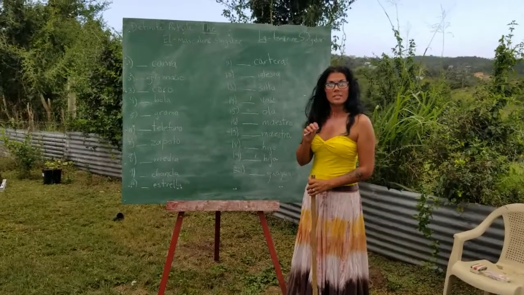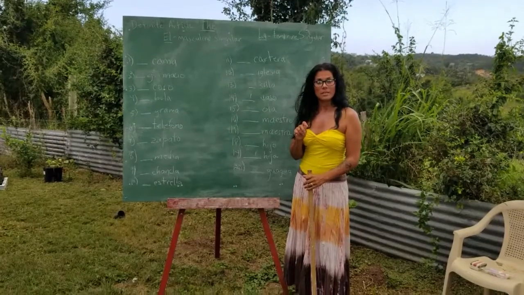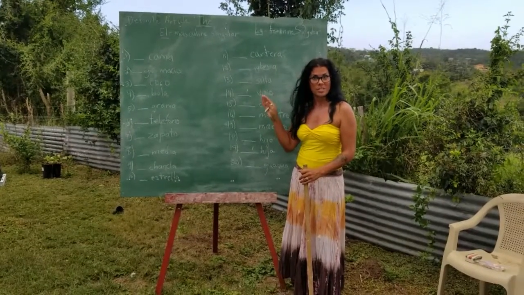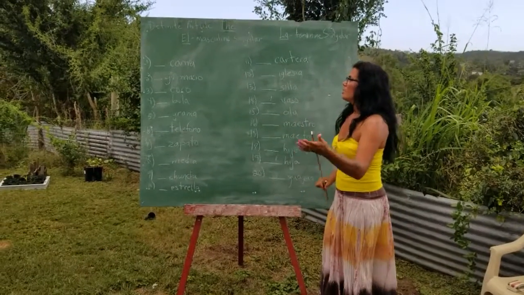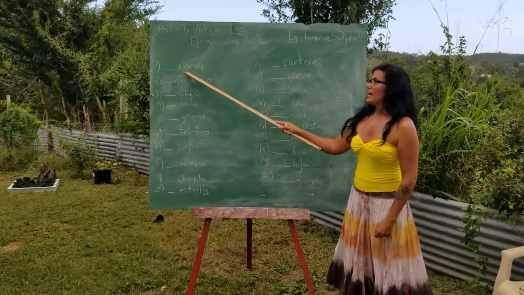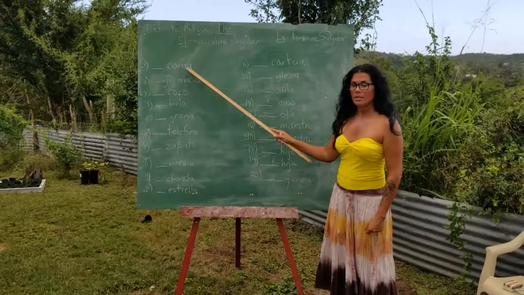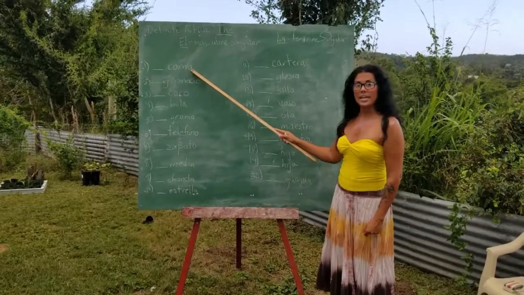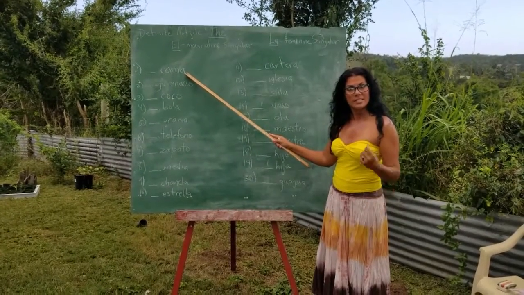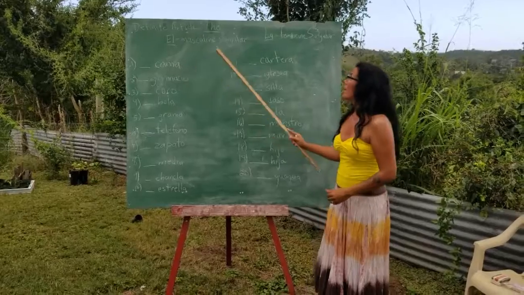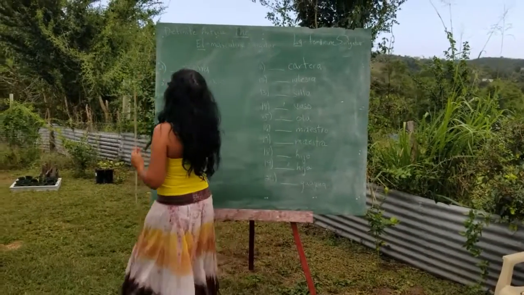If the word ends on an O, then it is masculine, and singular is what we're studying right now. If it ends on an A, then it is feminine. So our first word, cama. Cama is bed. So it ends on an A. Therefore, the article is the singular feminine. La. La cama.